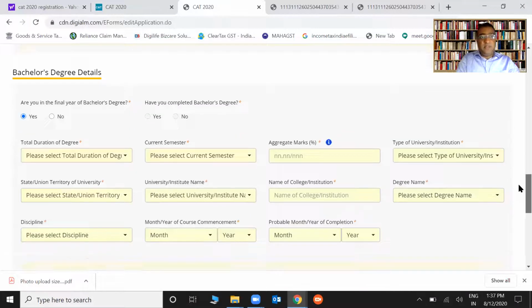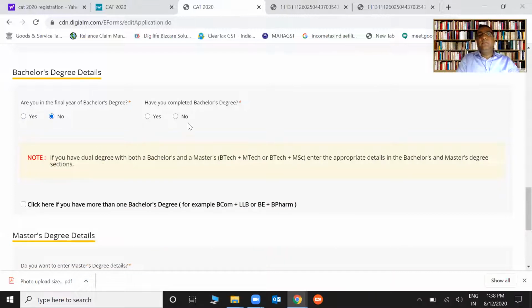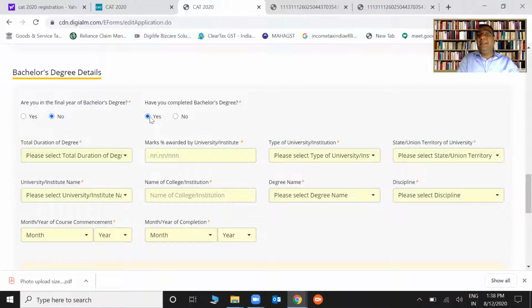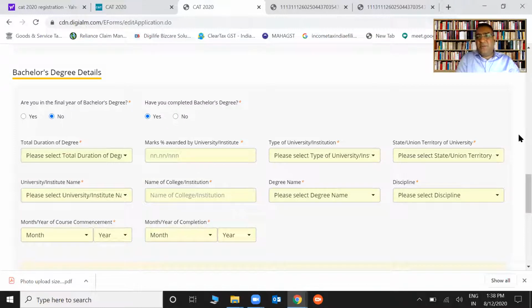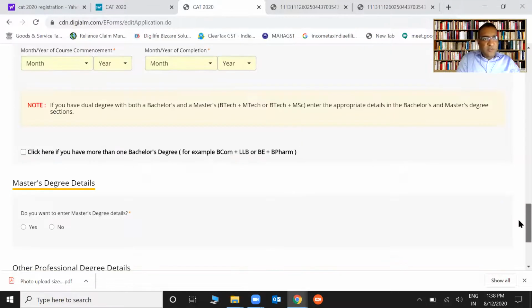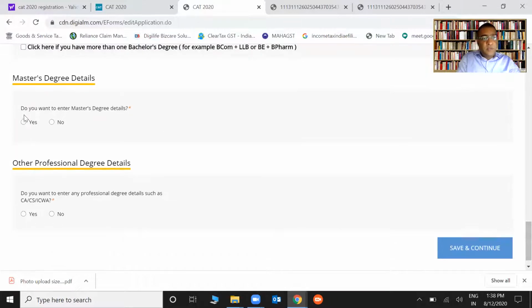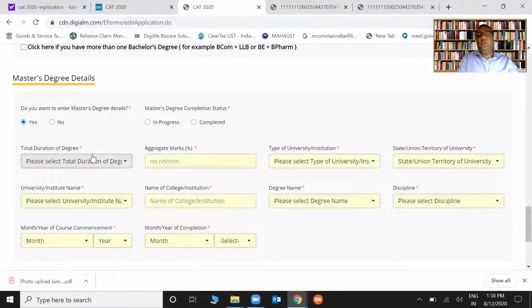And it is as simple as it gets, right? Only when you write no, then you have to write that you have completed the degree. If you are not in final year, it means you have completed the degree. Then it is different. That's it. The rest of the things are self-explanatory. You can write them. I won't waste time on this. Now important, please guys, if you have done some other examination like CA, CS, ICWA or LLB, please fill in that information. It is useful. Once you do that, it will automatically show.